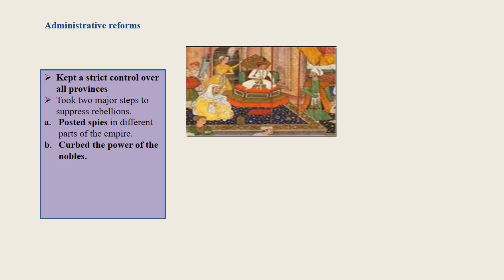He curbed the power of nobles. He forbade social gatherings among nobles. He standardized weights and measures. Those caught cheating were severely punished.